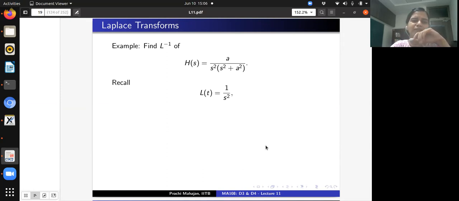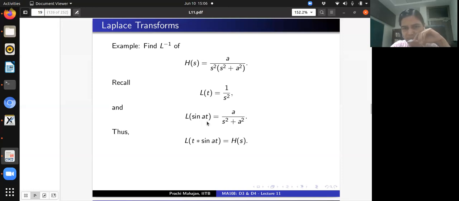The Laplace transform of the function t is 1 by s square, and the Laplace transform of the function sine at is a by s square plus a square, which means that the function h is precisely the product of the Laplace transform of t and the Laplace transform of sine at. By what we have just discussed, the product of the Laplace transform of t and the Laplace transform of sine at is precisely the Laplace transform of the function t convolved with sine at.